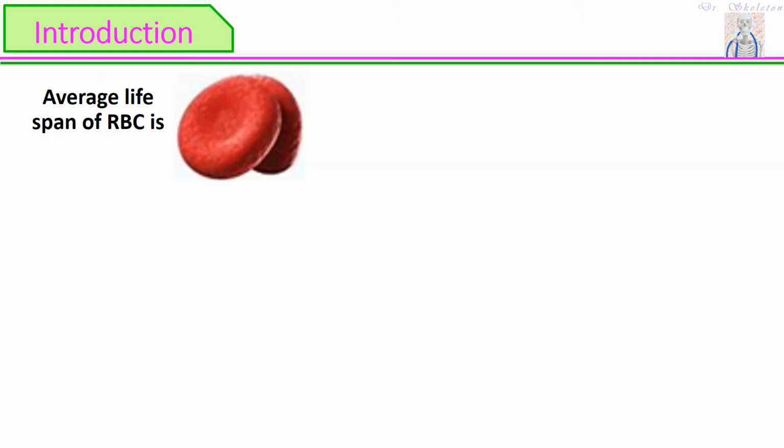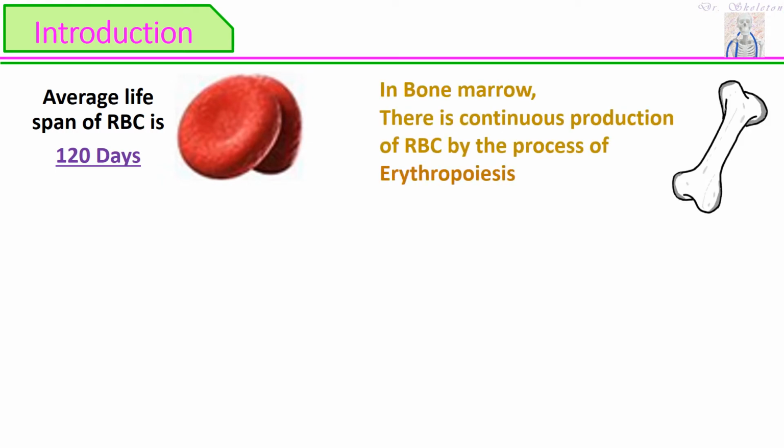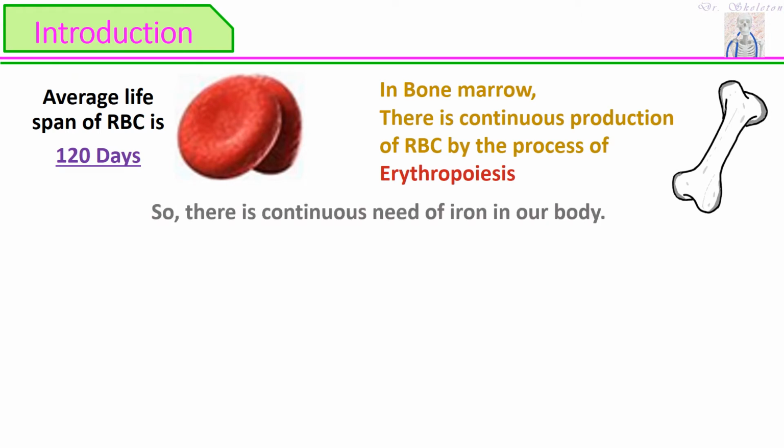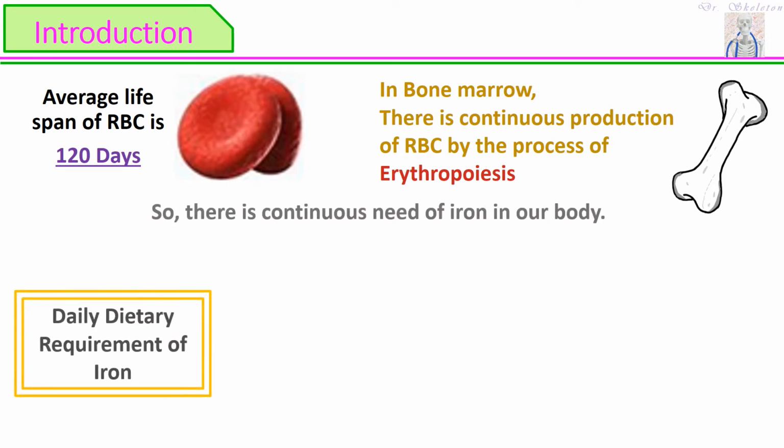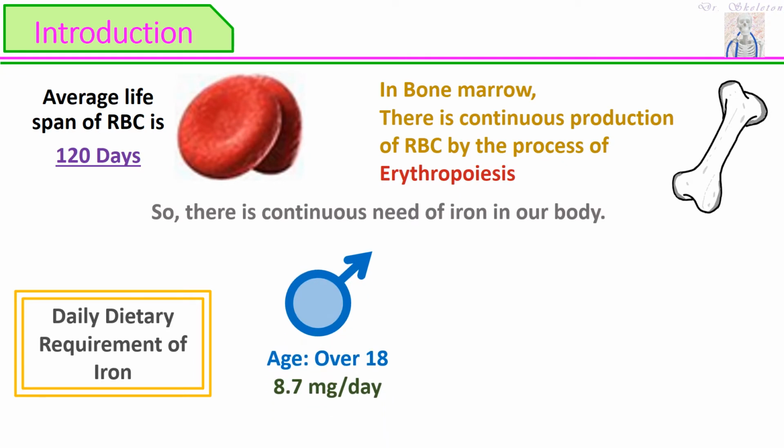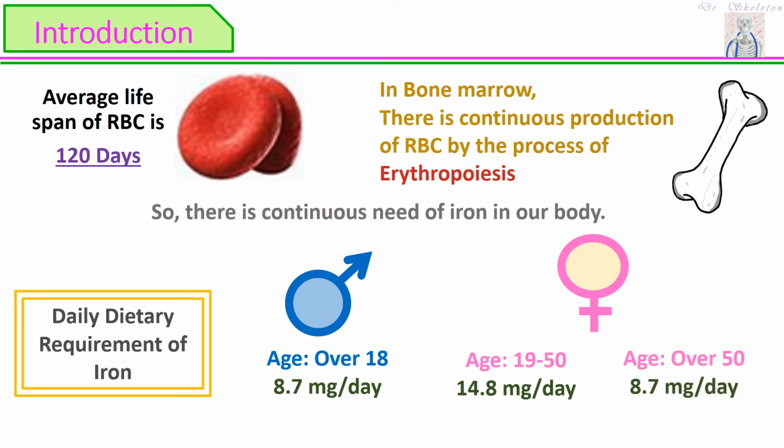The average lifespan of a red blood cell is 120 days. In the bone marrow, there is continuous production of red blood cells by the process of erythropoiesis, so there is a continuous need of iron in our body. The daily dietary requirement of iron for a healthy adult male over the age of 18 is 8.7 mg per day. For a healthy adult female, age ranging from 19 to 50, it's 14.8 mg per day. But for a woman over the age of 50, it's 8.7 mg per day, considering that she has already gone through menopause.